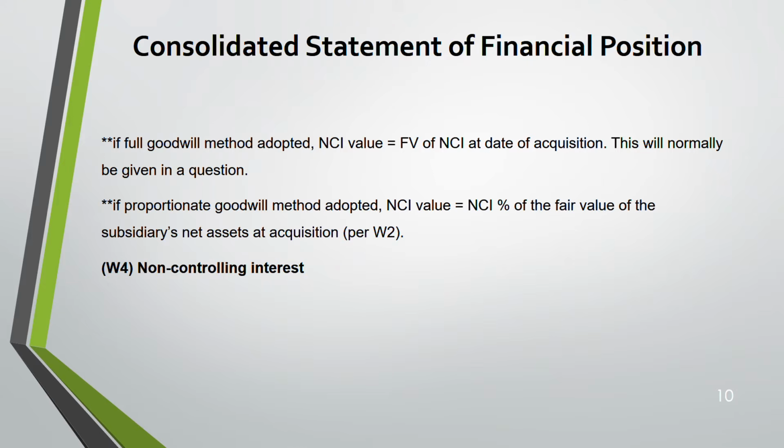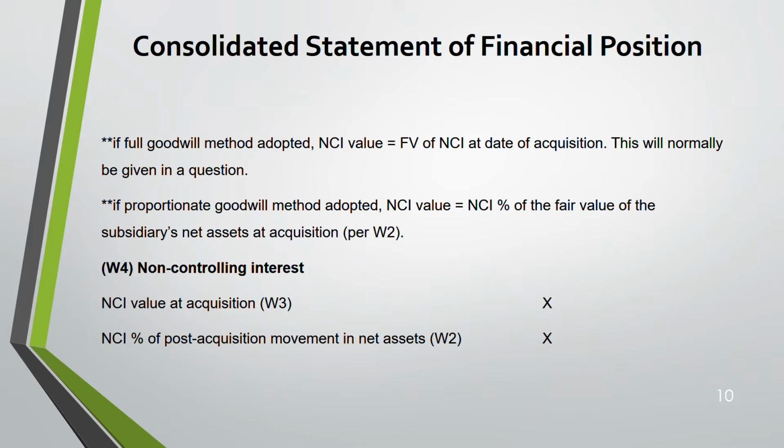Now, working number 4, NCI. These are all fixed methods: working 2, working 3, working 4. So NCI at acquisition will come from working 3, whether fair value or proportionate. Whatever it is, that NCI you have to carry forward. Next, you have to add your NCI percentage of post-acquisition movement in net assets. You see, you need your workings from place to place. Even here you need it.